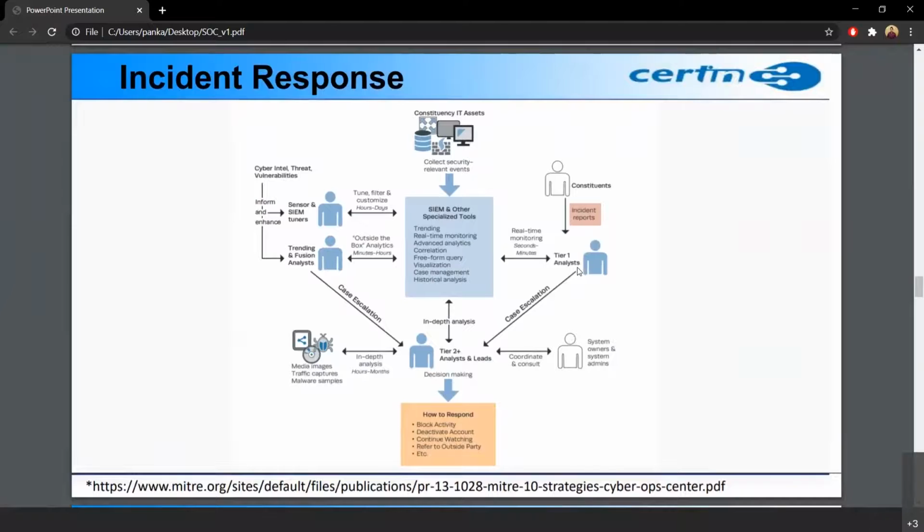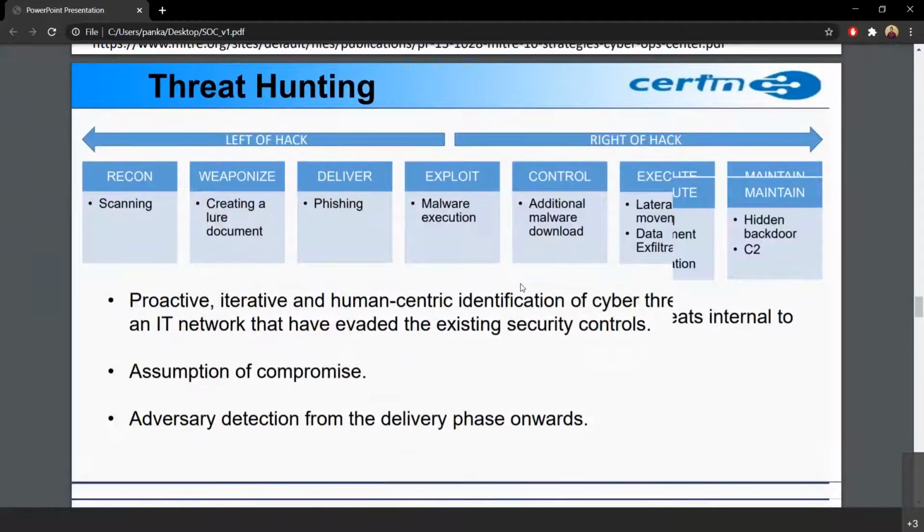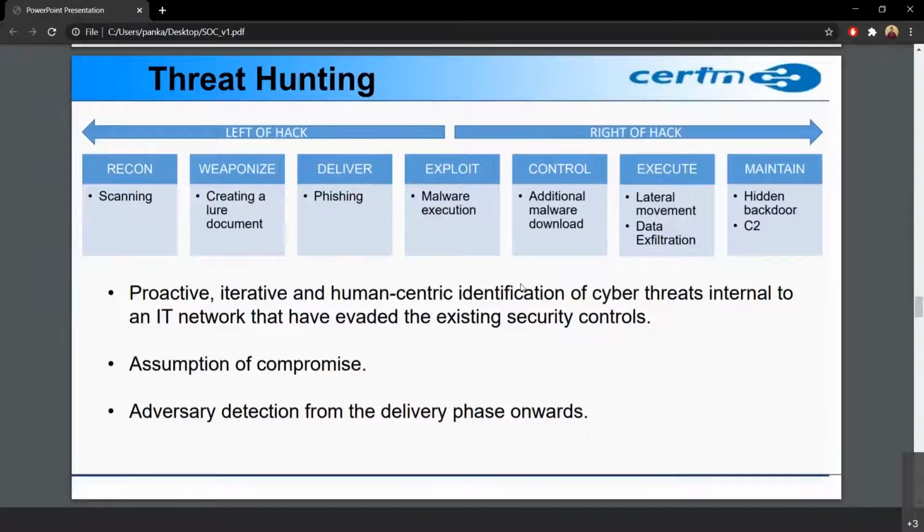Now, as I just told you, threat hunting. Threat hunting is a concept where we assume that a compromise has occurred, and then we try and search our systems to find where the compromise is. Basically, threat hunting is a proactive and iterative human-centric identification of cyber threats that are evading the existing security controls.